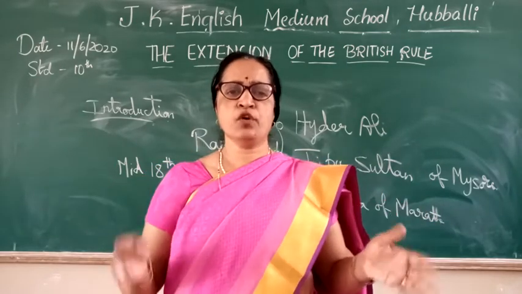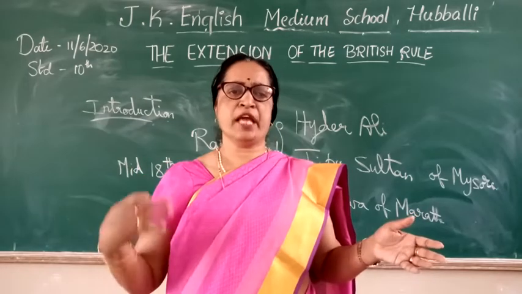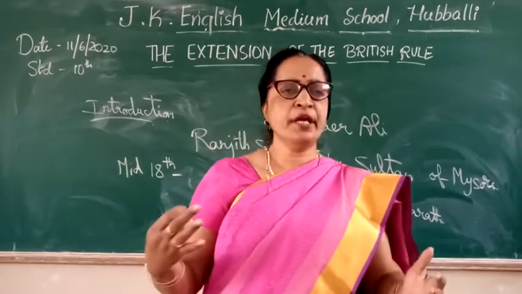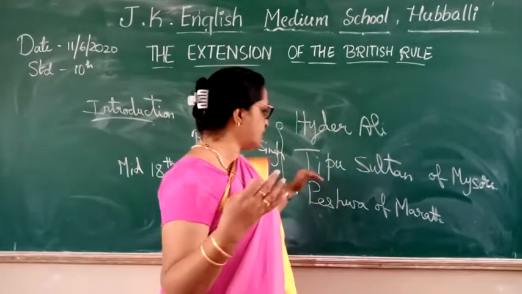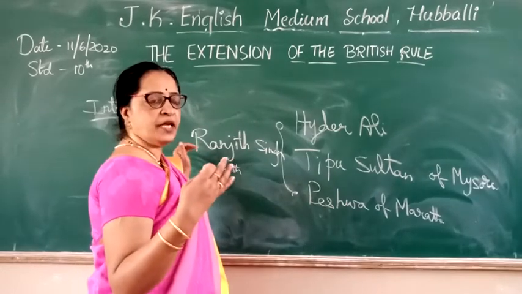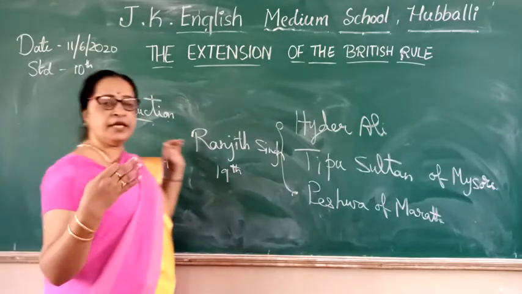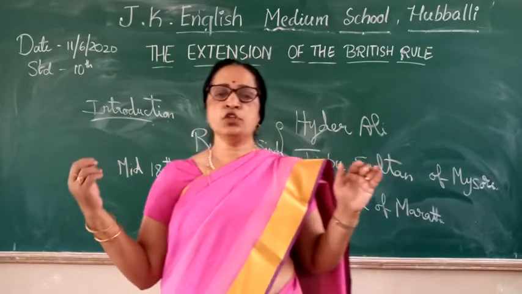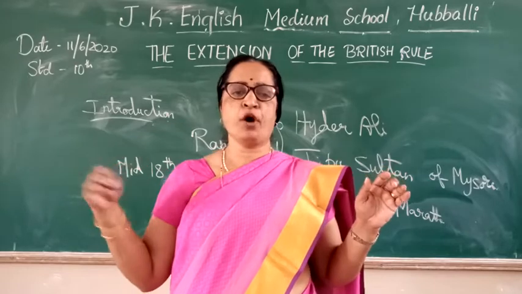Ranjit Singh came in the later part of the 19th century. That means he was the enemy or the opponent of the British, and the British were not able to expand because of these three rulers and again Ranjit Singh. It is said that Ranjit Singh had collected the Sikhs from the mid of the 18th century till the 19th century. The British also annexed various kingdoms through cunning policy ways.